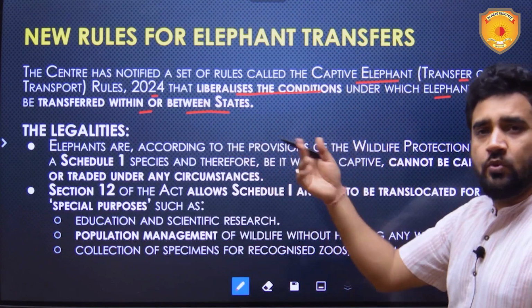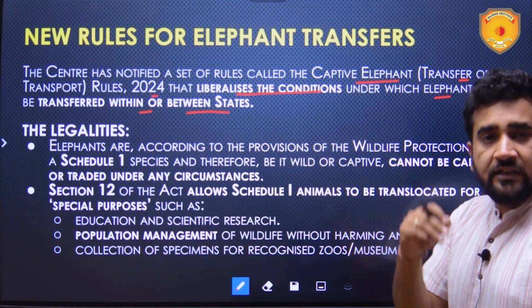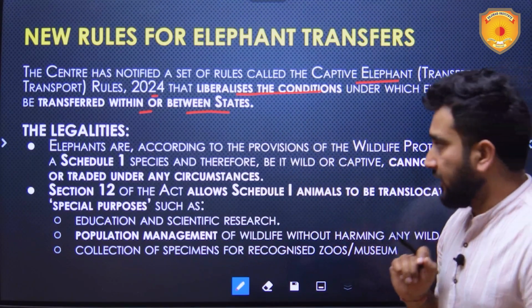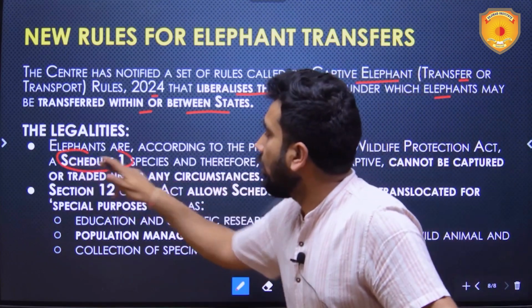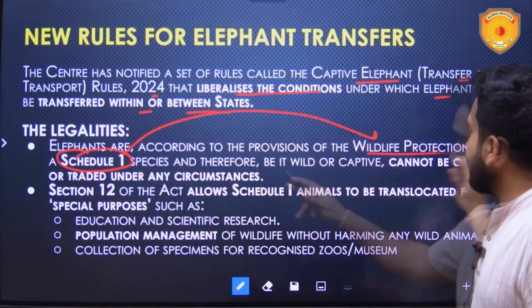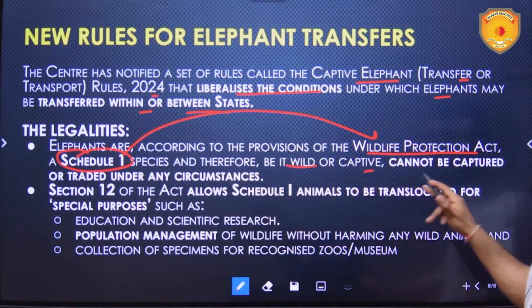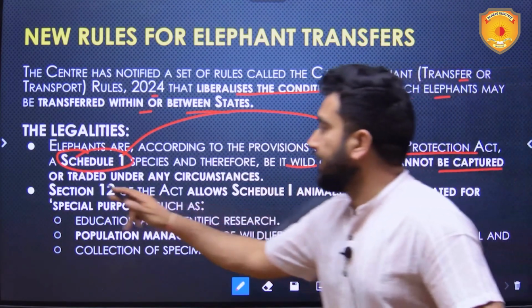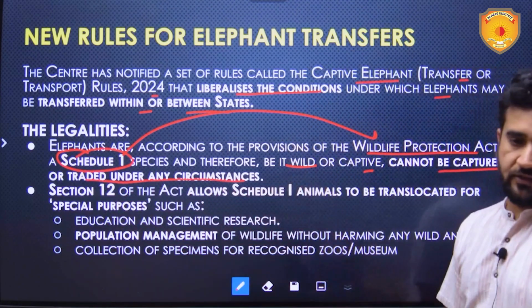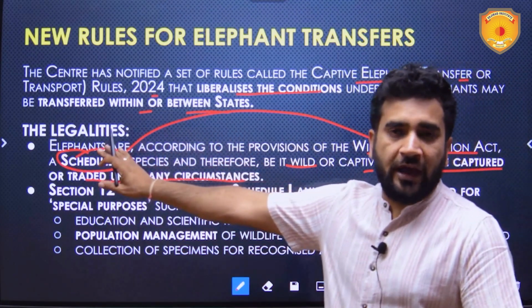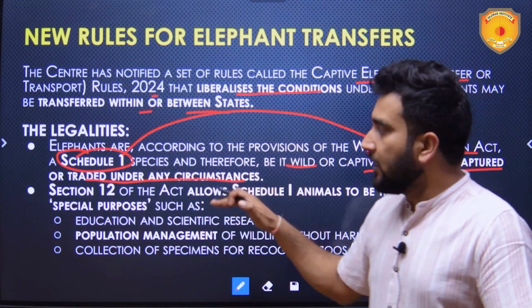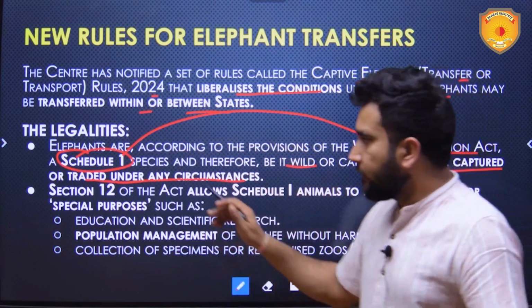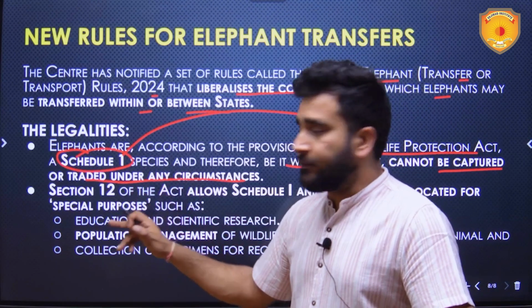But to understand these rules further, we need to first understand the legalities with respect to elephants in India. Elephants are part of Schedule 1 of the Wildlife Protection Act, and therefore, be it wild or captive, they cannot be captured or traded under any circumstances, because animals mentioned in Schedule 1 cannot be traded under any circumstances. But hold on, as of now, there are certain exceptions.